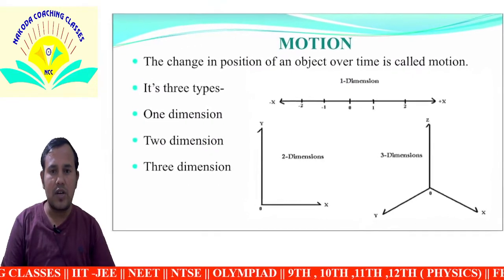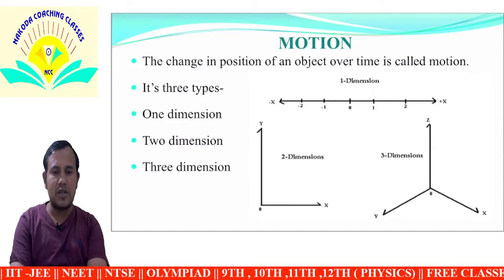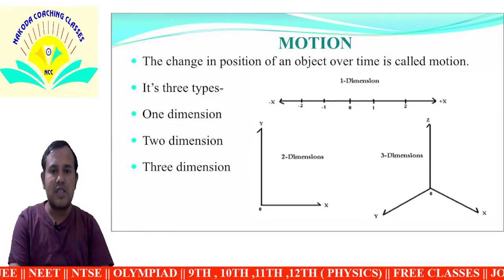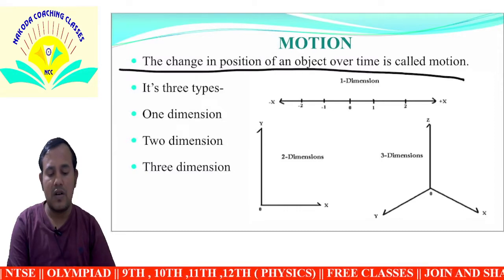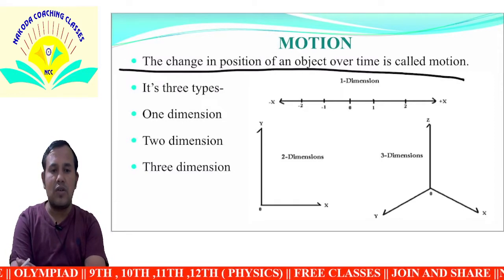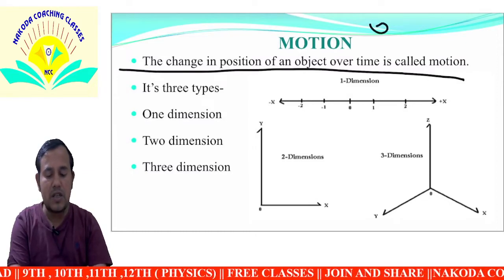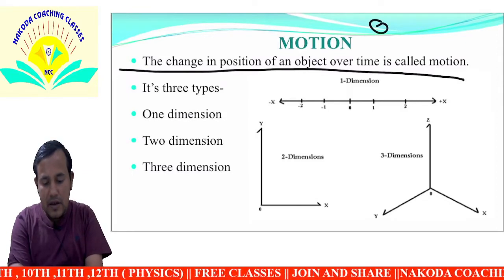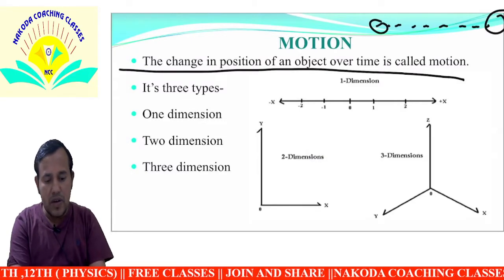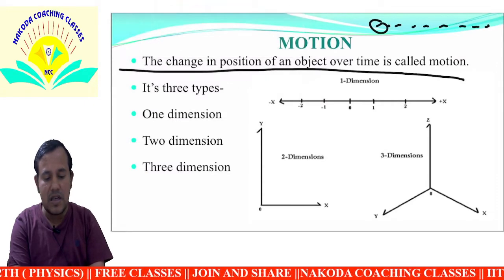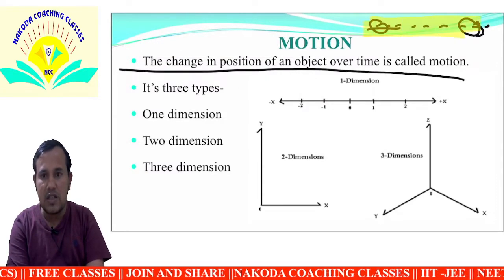What is the meaning of motion according to this concept? It means the change of position of an object over time is called motion. The object is initially at this point, and when it moves it reaches a final point, so we can say there is a change in position, from a starting point to an ending point.